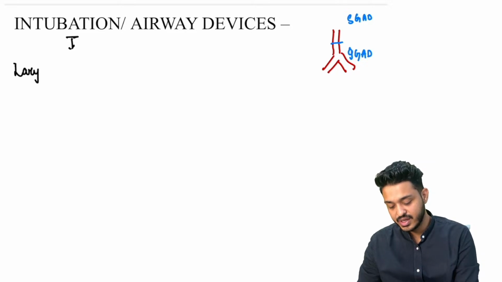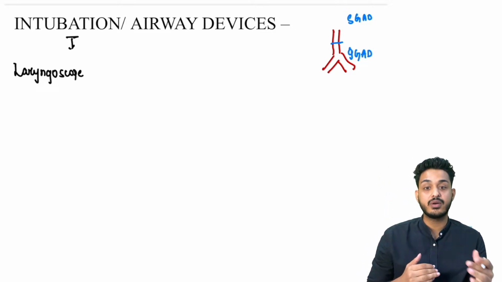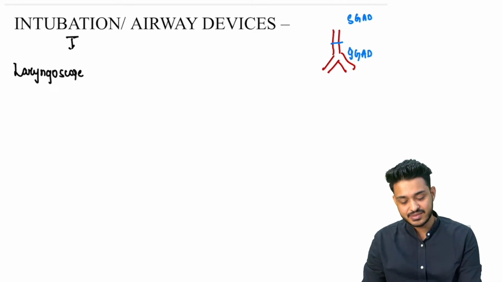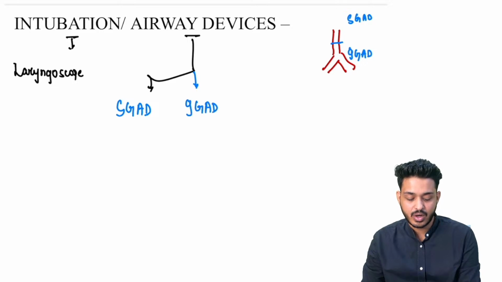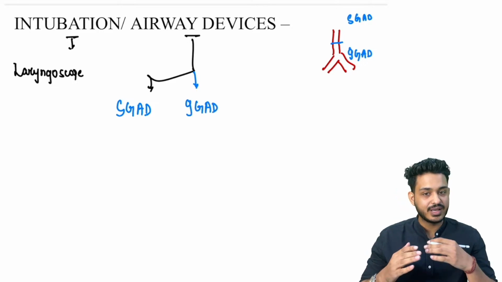That is going to be the laryngoscope. I am going to make you understand how to differentiate between different types of laryngoscope. Image based questions come, right? Airway devices, we are going to have certain airway devices. We are going to have supraglottic airway devices, first one. We are going to have infraglottic airway devices. The one above the glottic opening is supra, the one below is infra.